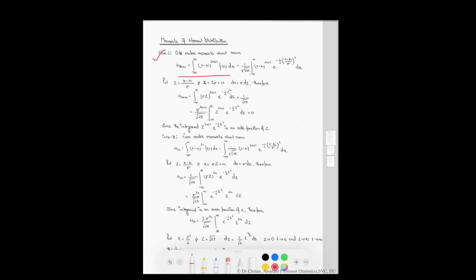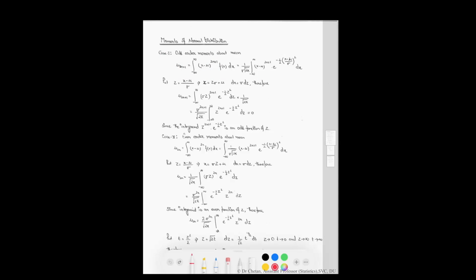For odd order, we can write 2n plus 1, which is the odd term. And about the mean, it means (x minus mu) raised to the power of 2n plus 1, which is equal to this quantity in the case of the normal distribution. Simply put the value of f(x), and we will get this entire value.